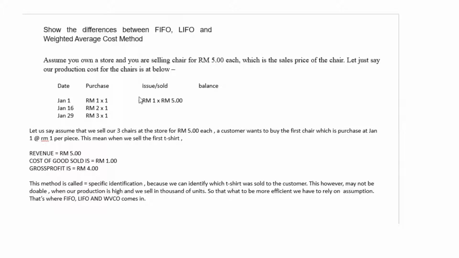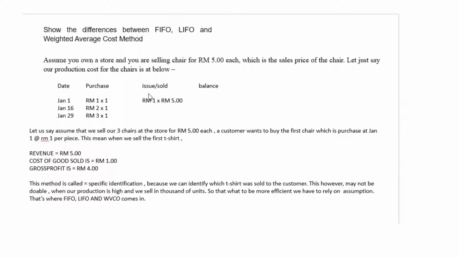Now let's assume that we sell three chairs to the store for $5 each. Now we have one customer who wants to buy the first chair, which is the purchase at January 1st, which is at $1 per piece. This means we sell the first chair.